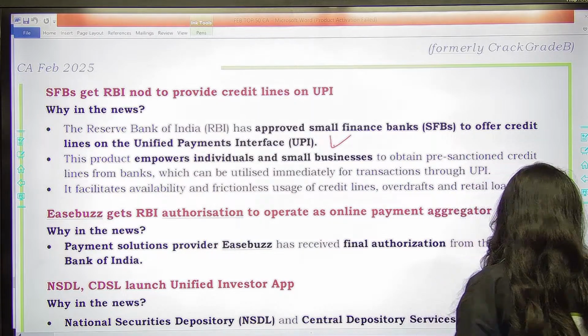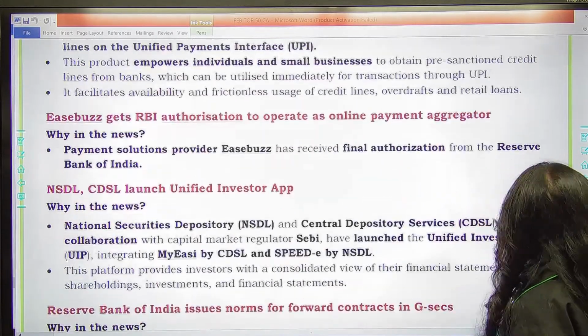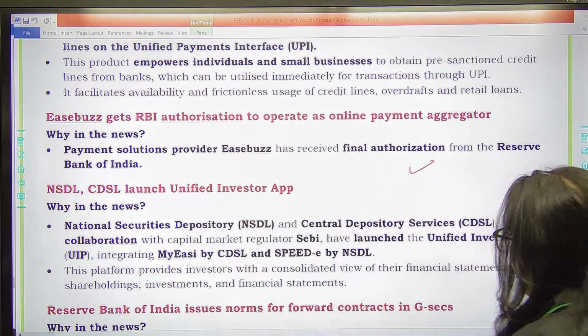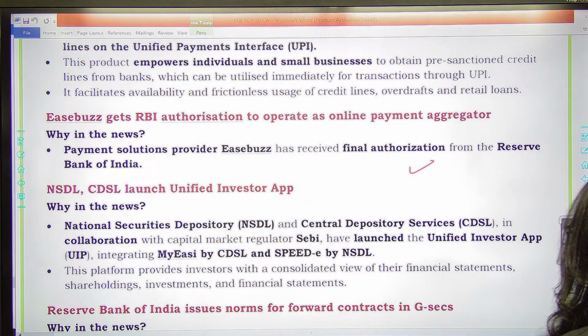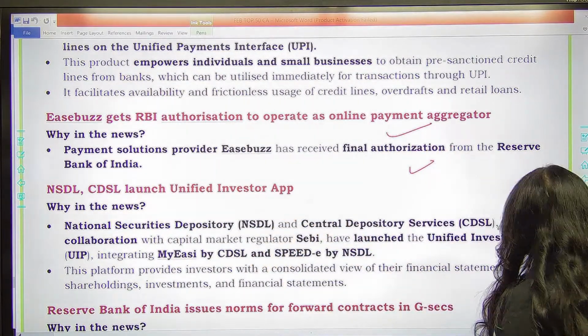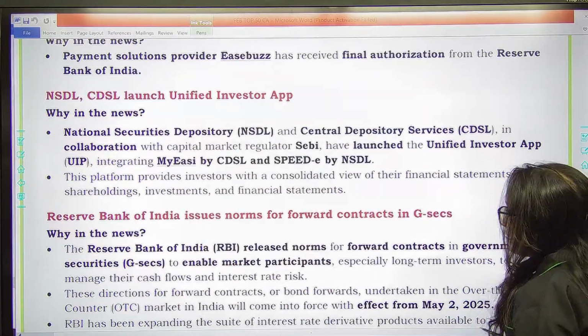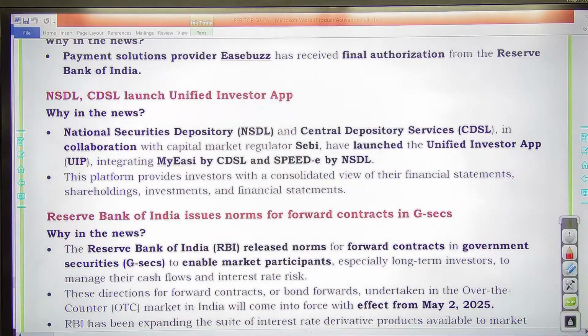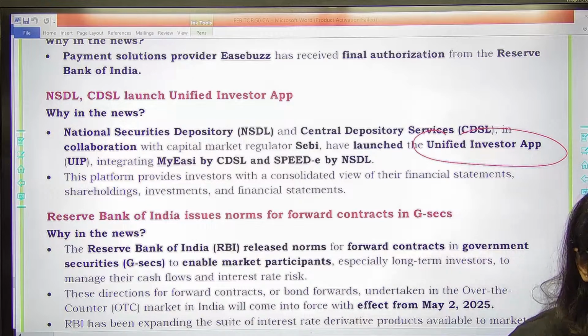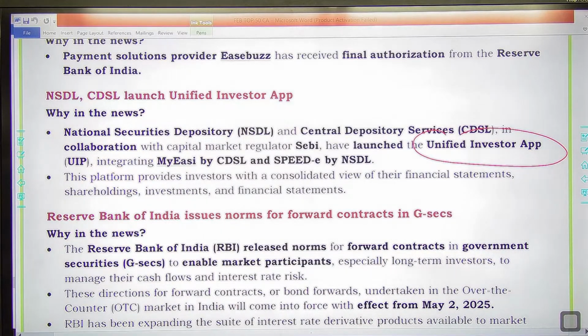Then you have payment solutions provider EaseBuzz has received final authorization from RBI to operate as an online payment aggregator. EaseBuzz has got the nod, so now it will be working as an online payment aggregator. Then you have NSDL and CDSL in collaboration with SEBI have launched, this is important, the Unified Investor App UIP, where they have integrated, sorry, My Easy by CDSL and Speedy by NSDL.